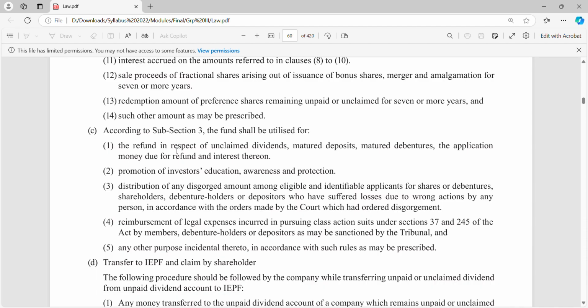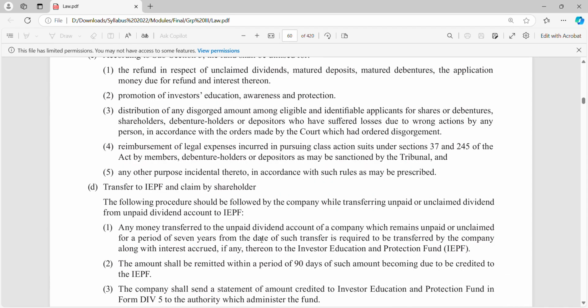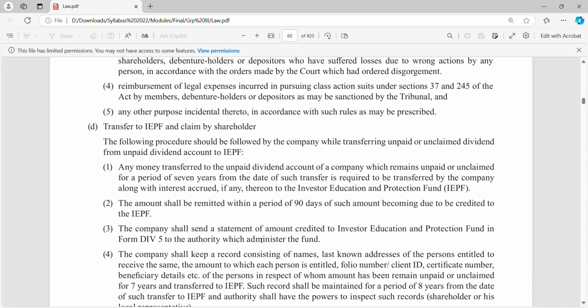Same thing, how can this fund which is transferred to the IPF, how can we utilize this? So promotion of investors' awareness, education of investors, refund in respect of unclaimed dividend. So this way we can utilize it. Transfer to IPF and claim by shareholders. How to transfer to IPF and claim?